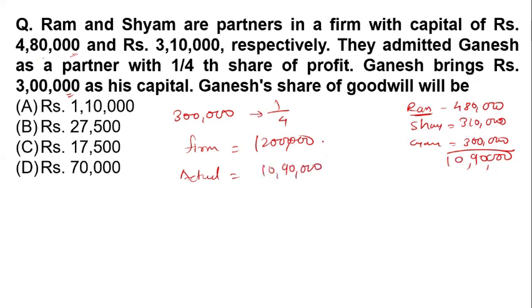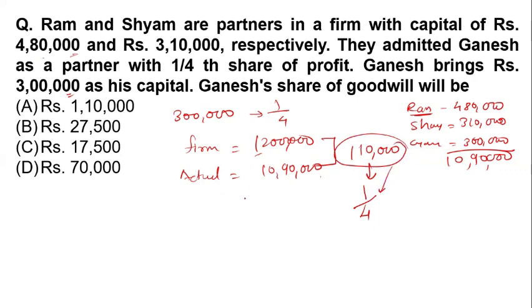So now the difference between the calculated and actual firm capital is 1 lakh 10,000. In this 1 lakh 10,000, Ganesh's goodwill share is 1/4.